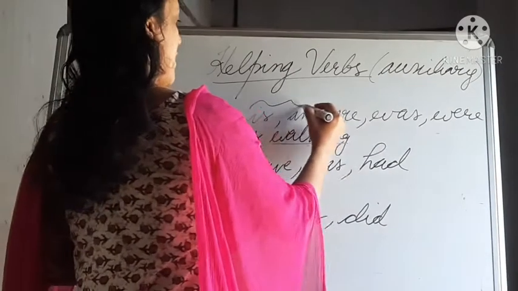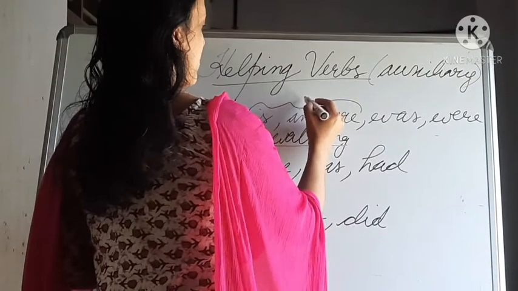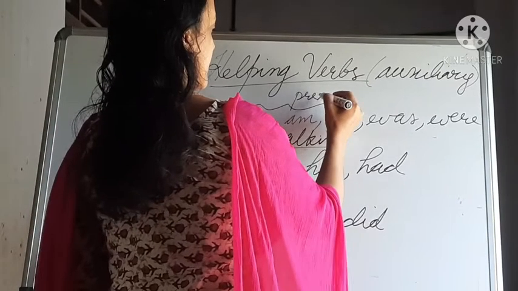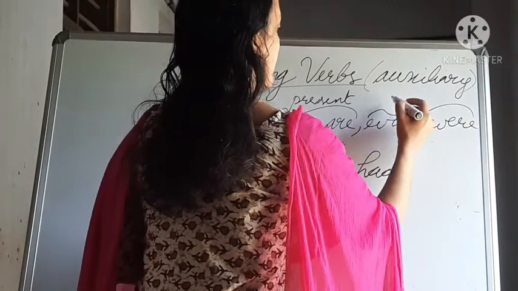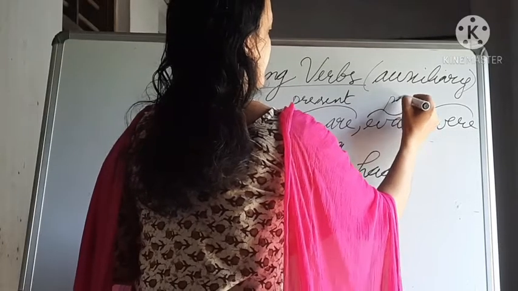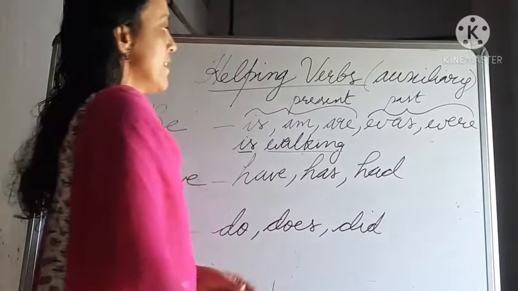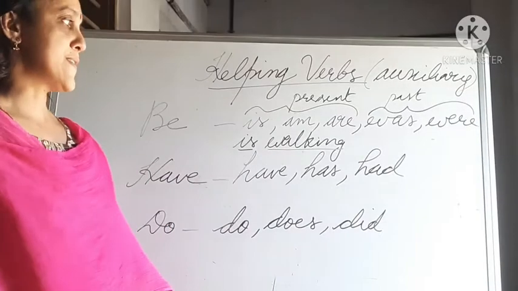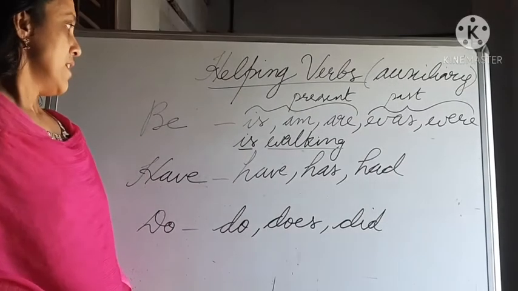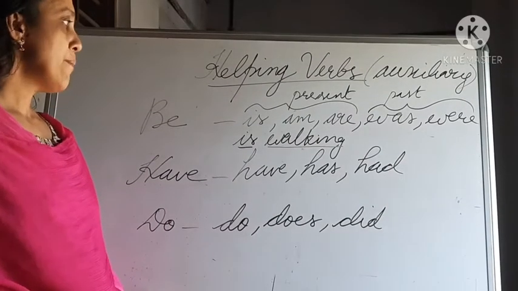Is, am, are are used with present tense, and was and were can be used with past tense. So these are present tense, and was and were past tense. That's about be form.